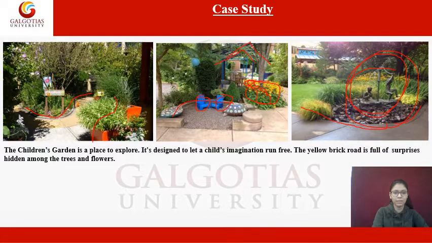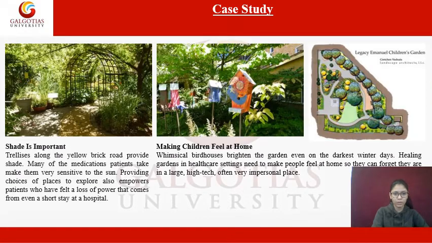Moving towards the next slide. See, these are the trellises incorporated in the design because shade is important, and many patients are sensitive to the sun. So these kinds of spaces and elements are proposed for avoiding direct sun.